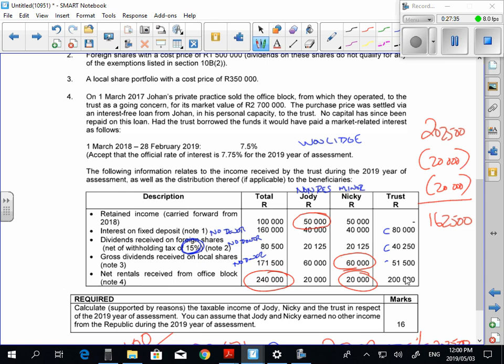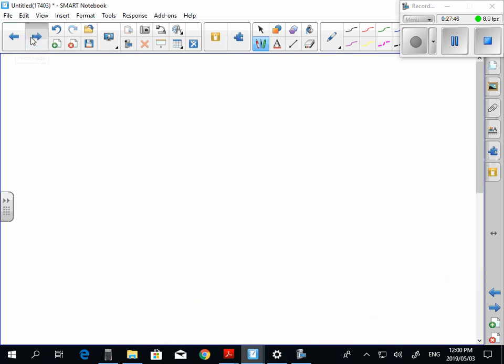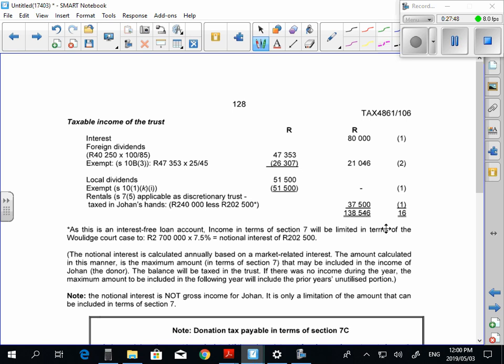Dividends received on foreign shares, what are you going to do with the 4250? First you need to gross it up. Guys, to gross it up, 4250 times 100 over 85. And then it's a trust. So just use that same principle that I've got. Trust pay dividends tax at 20%. So 45 at the bottom is the rate that trust pay tax on at a maximum rate. And on top will be the 45 minus the 20, which is a 25. So 26,307 exempt. Guys, comfortable with that?